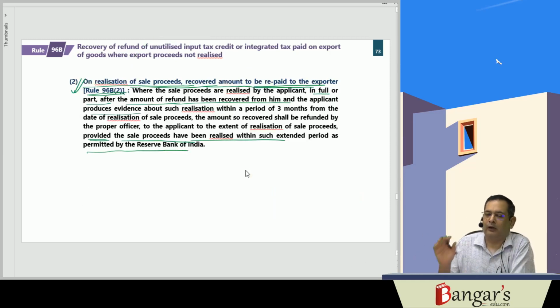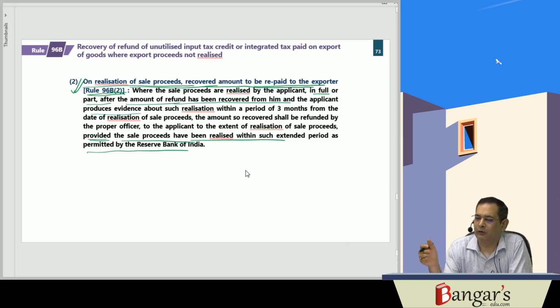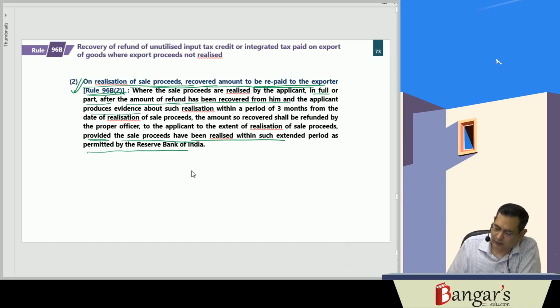Besides this, if subsequently, within the extended time of the RBI, you realize these sale proceeds and give evidence about the realization to the proper officer within a period of 3 months from the date of realization of proceeds, then whatever amount of refund has been recovered from you, proportionate to whatever amount has been realized, you will be entitled for the refund of the said amount. That has been inserted by virtue of Rule 96B with effect from 23rd of March 2020.